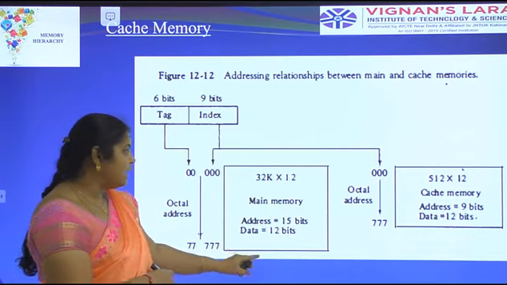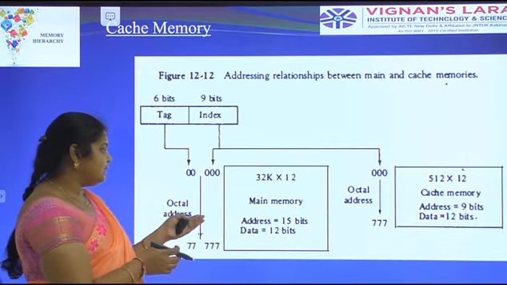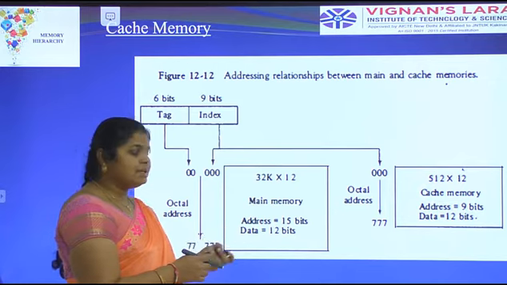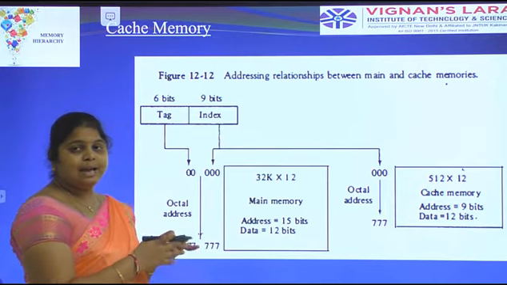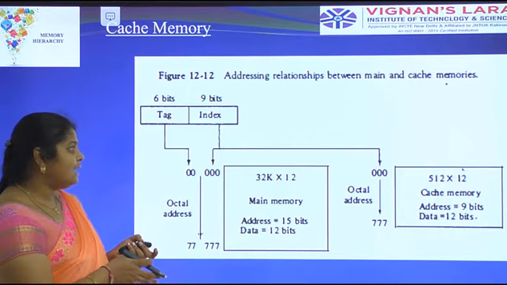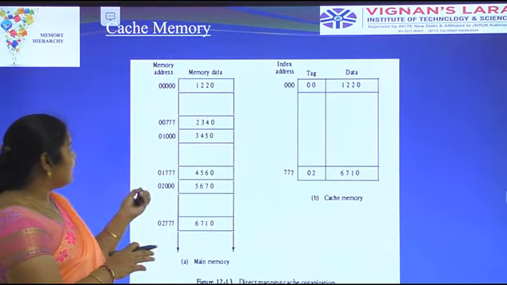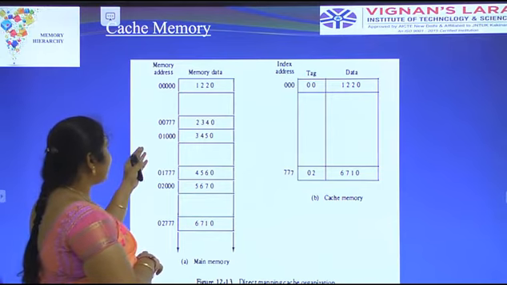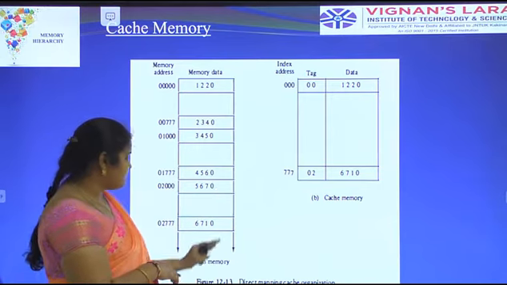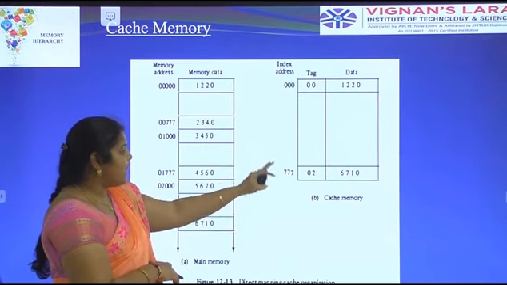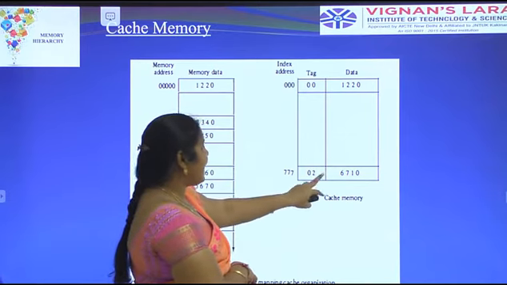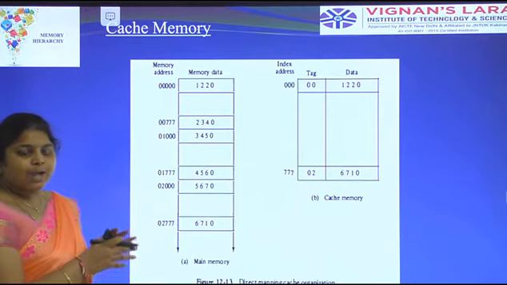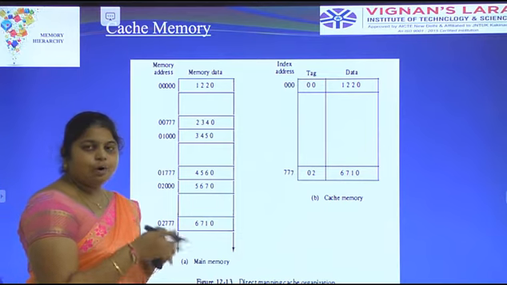This is the main memory and that is the cache memory. The main memory has an address of 15 bits and data of 12 bits, and the cache memory address is a 9-bit representation. It gets the data from only the index field, and the data is 12 bits. This is an example of direct mapping cache organization. Here we have to identify the index address, tag, and data. In direct mapping, we can identify only one row of data.